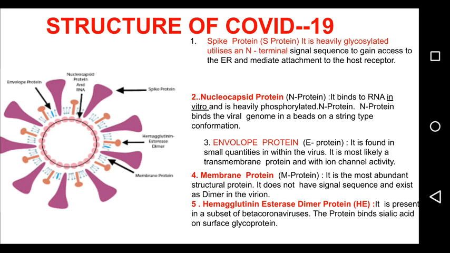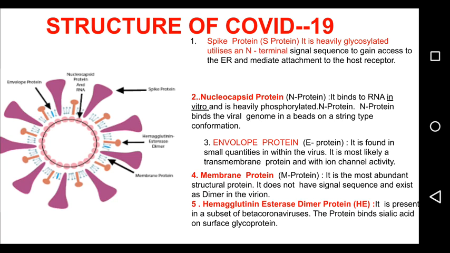So the next protein is the nucleocapsid protein, or N protein, that is a chain-like structure. You can see in the middle of the diagram, a chain-like structure. It binds to RNA in vitro and is heavily phosphorylated.